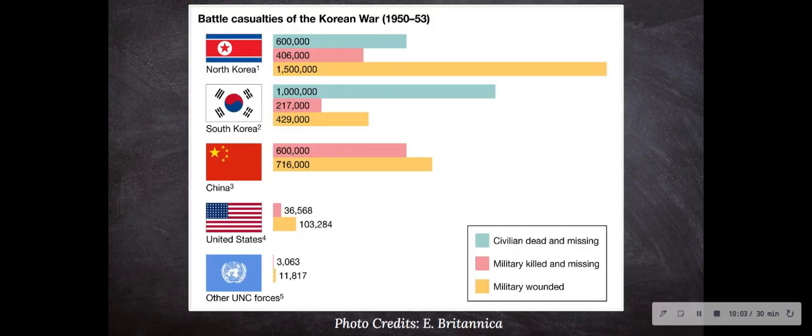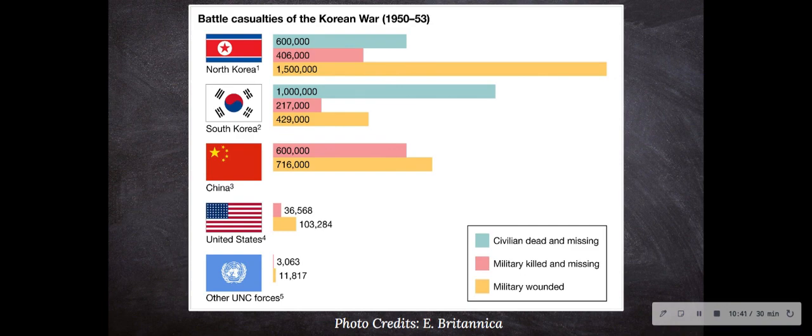All right, let's take a look at some of the numbers. So here are the battle casualties of the Korean War. At the top over here, we have North Korea having 600,000 civilian dead and missing, around 400,000 military killed and missing, and around 1 million military wounded. Down here, we have 1 million South Korean civilians dead and missing, around 200,000 military killed and missing, and around 429,000 military wounded.